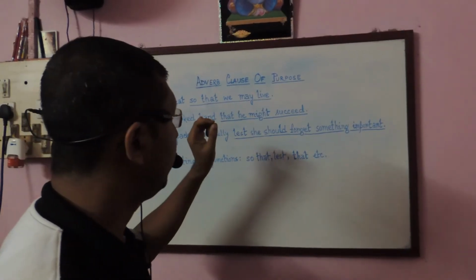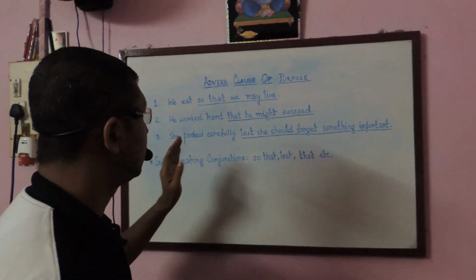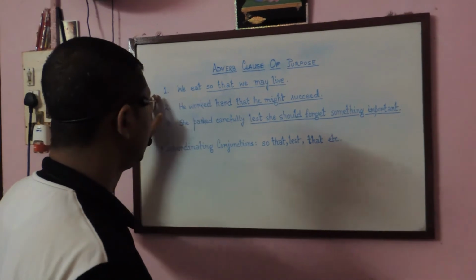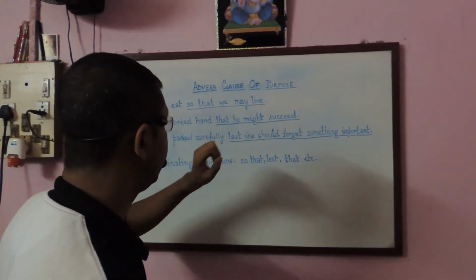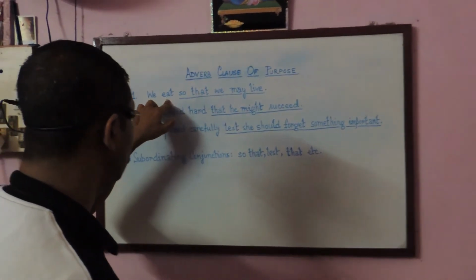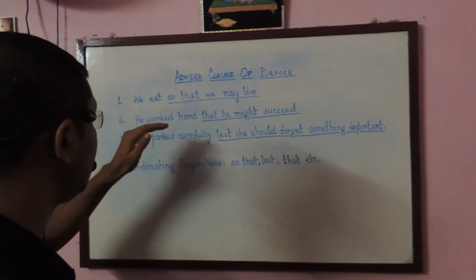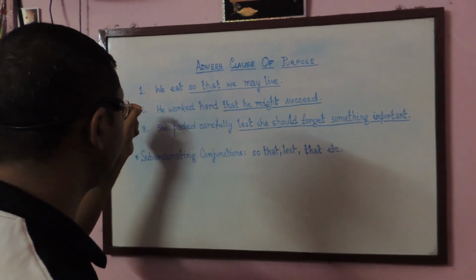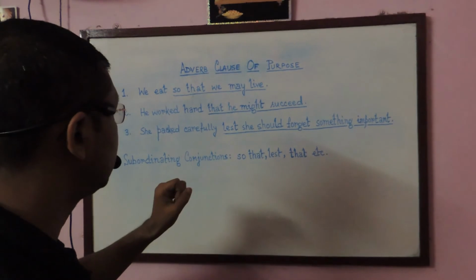Come to the final part of adverb clause, and this is adverb clause of purpose. Now let us consider the first sentence. We eat so that we may live. Now here if you ask a question to the principal clause, to what purpose do we eat? If you ask the question in this way, to what purpose do we eat? Your answer will be so that we may live.